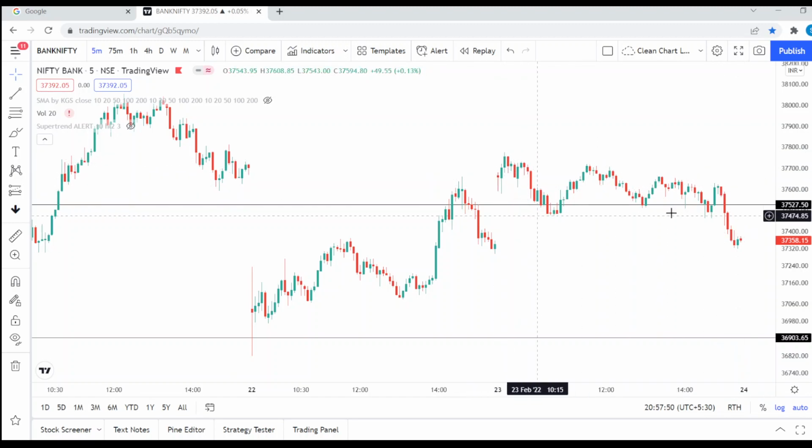Bank Nifty tried to sustain today, बहुत sideways move किया, but ये जो breakout है around 37,500 उसके ऊपर sustain नहीं किया, and the last steep move of half an hour took it below 37,500. So take 37,500 as a good resistance. Below that we can see levels of 37,100 to 36,900. Anything above it can again see levels of 37,700 to 37,800. Right? So these are our levels for Nifty and Bank Nifty.